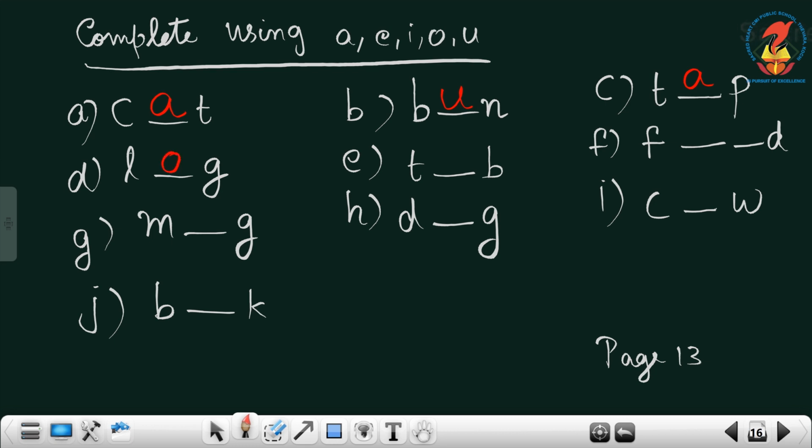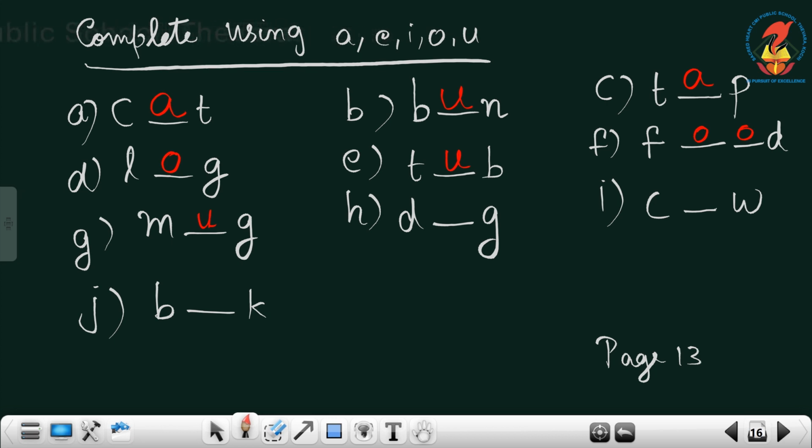L-O-G, log. T-B. Yes, T-U-B, tub. F-D. It is F-O-O-D, food. Then M-G. M-U-G, mug.